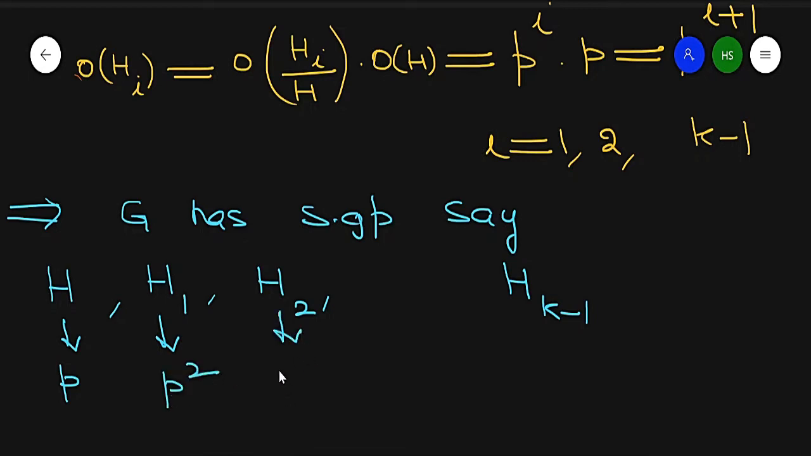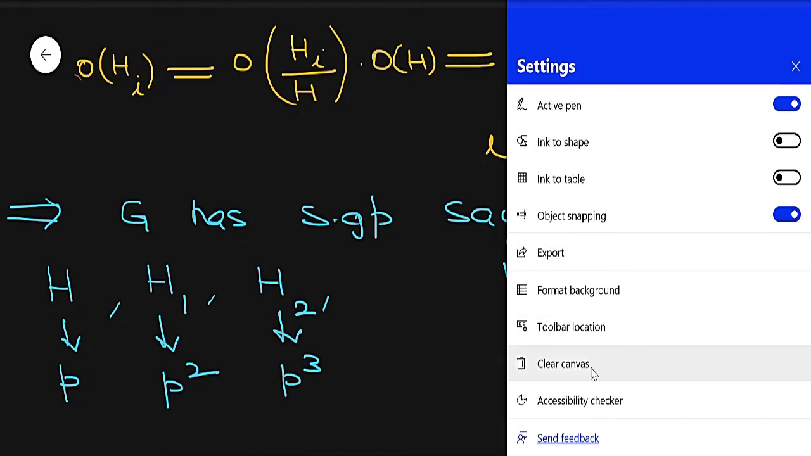Its order is P cube, and its order is P raised to power K. So which proves our result in case 1, where P divides the order of center of G.